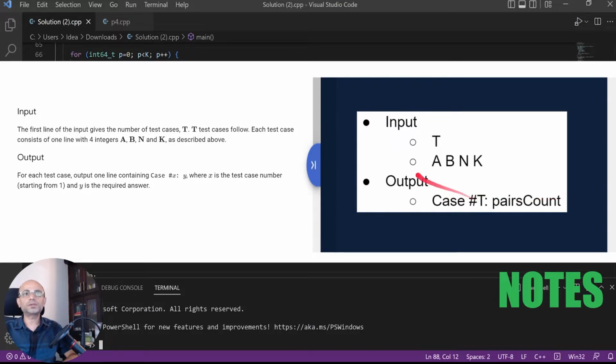The input for the problem is T for the number of test cases, and for each test case we will get the input A, B, N and K. The output should be Case #T for the test case number, colon, space, and the final count that the problem expects, the number of I and J pairs that satisfy the condition.